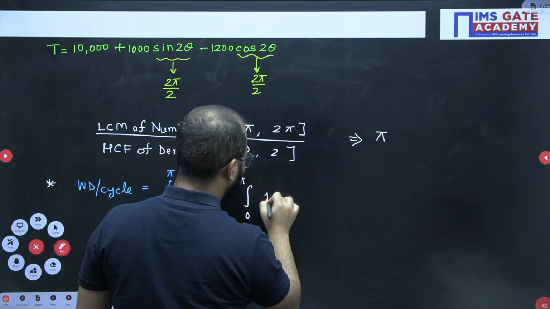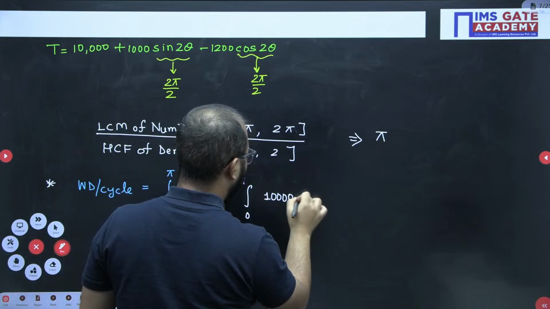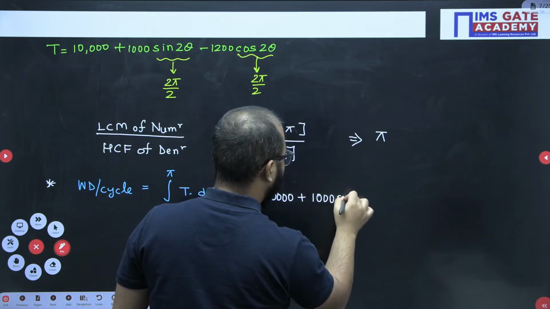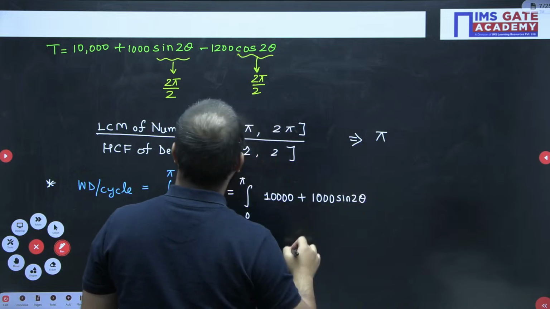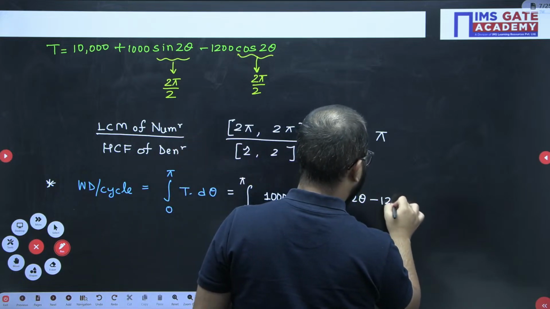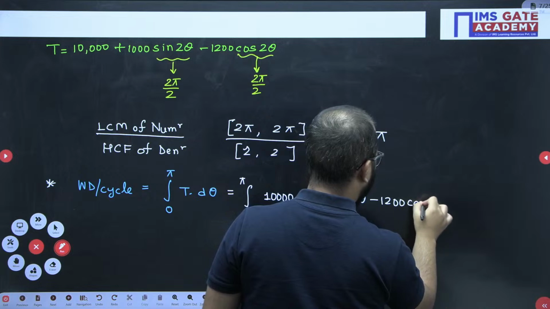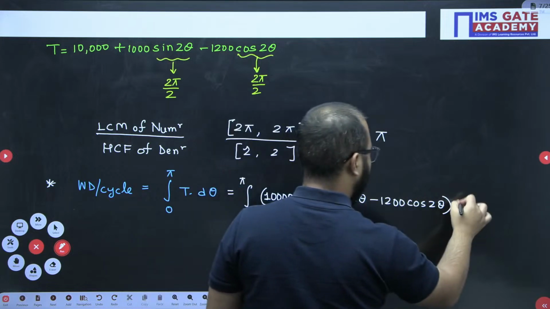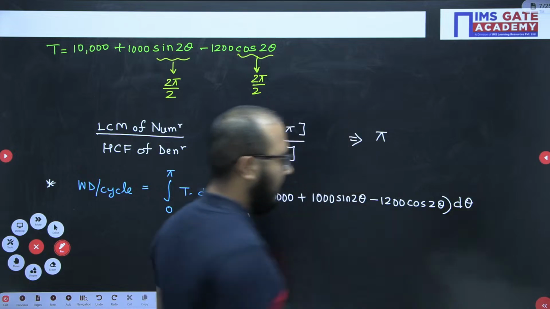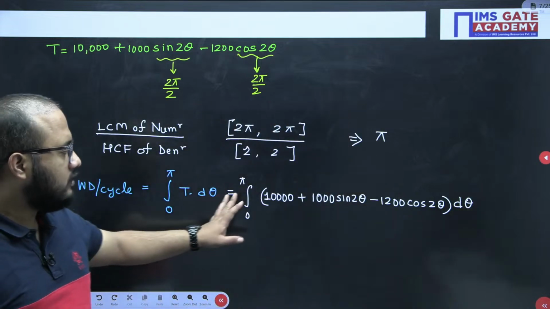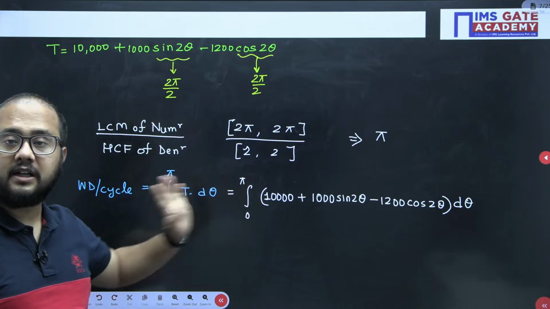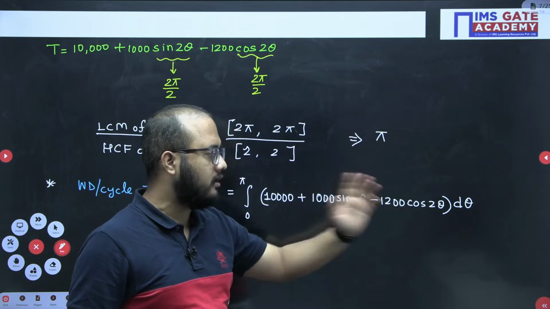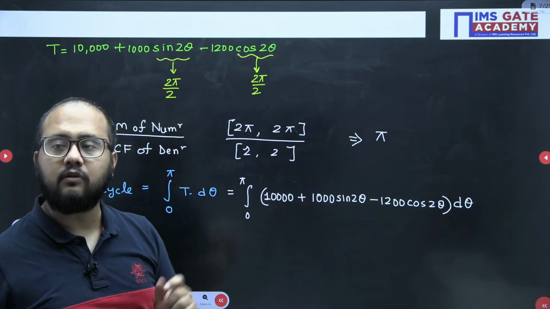10,000 plus 1000 sine 2 theta minus 1200 cos 2 theta, like this. Clear? So integration from 0 to pi, where pi is our time period here. So 10,000 plus 1000 sine 2 theta minus 1200 cos 2 theta, d theta. Now we have to do the integration.